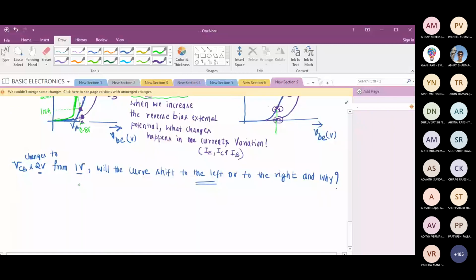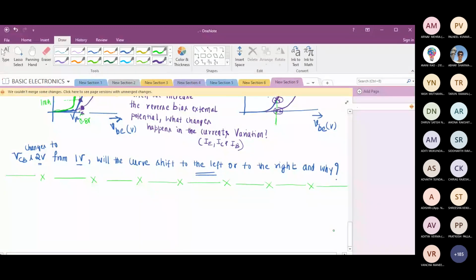Fine. So with this, I have explained the input characteristics of the transistor. Why are we trying to understand the characteristics? Because, sir, for application we need characteristics. Yes, if I want to build circuits for some applications, then we are supposed to know the VI characteristics. If you don't understand the VI characteristics, it is impossible to build circuits for any applications.